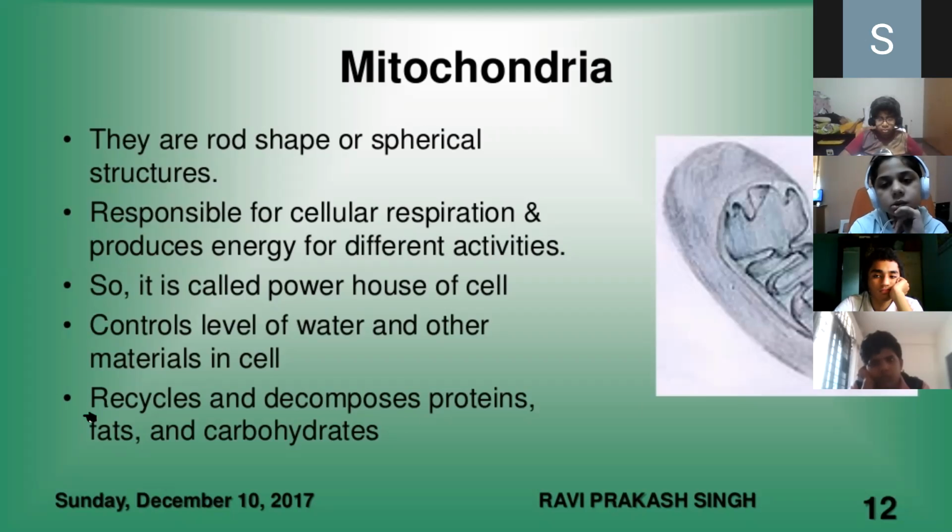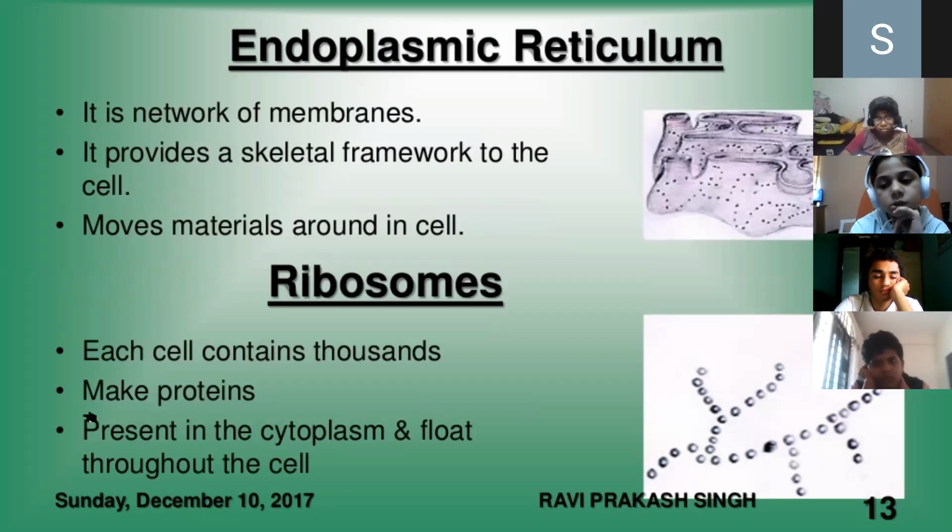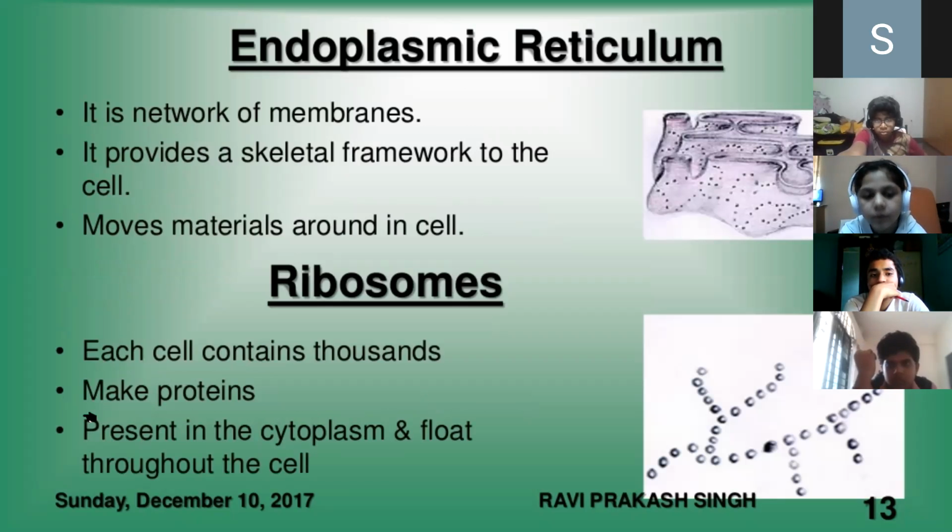Then, endoplasmic reticulum. It is a network of membranes. It provides a skeletal framework to the cell and moves material around in the cell. Endoplasmic reticulum is very important because it gives the skeletal framework of the cell and helps in synthesis of proteins and also synthesis of lipids. If it is associated with ribosomes, we call it rough endoplasmic reticulum. If it is associated with nothing else, the plain endoplasmic reticulum is smooth.